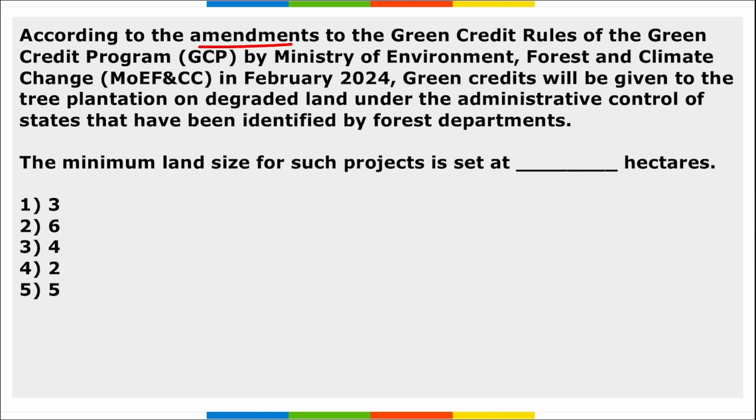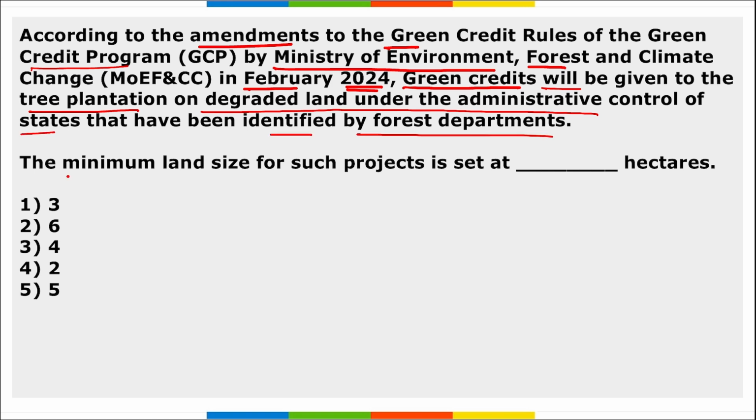Next, according to the amendments to the Green Credit Rules of the Green Credit Program by Ministry of Environment, Forest and Climate Change, in Feb 2024, green credits will be given to the tree plantation on degraded land under the administrative control of states that have been identified by forest departments. The minimum land size for such project is set at 5 hectares.